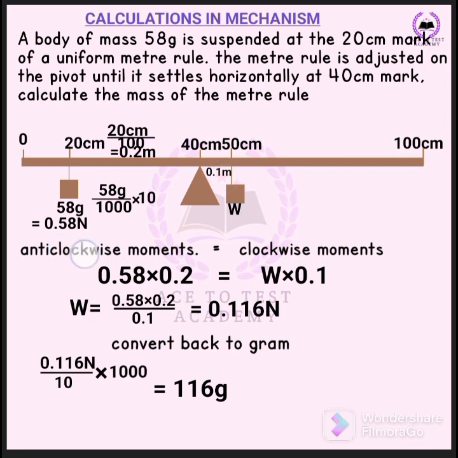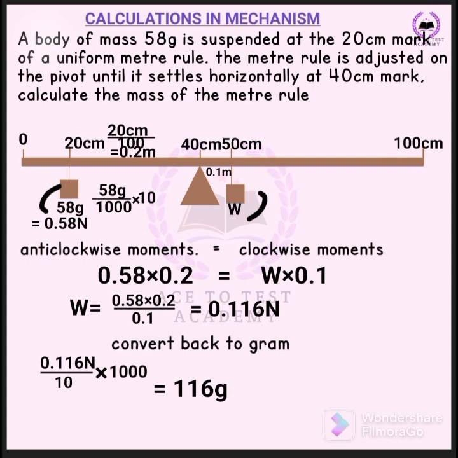So let's proceed. We know that anticlockwise moment equals clockwise moment. Here is the anticlockwise moment, and here is the clockwise moment. So that's 0.58 multiplied by the distance from this place to this place, 0.2 meter, equals W, the weight we are looking for, multiplied by 0.1. If we divide both sides by 0.1 and calculate, we get 0.116 Newton.